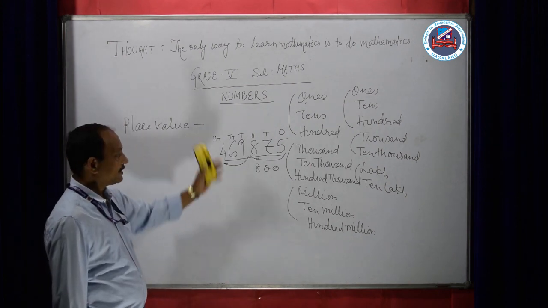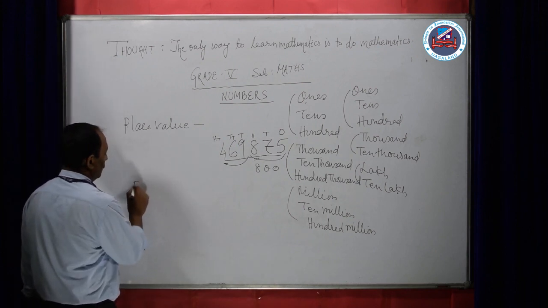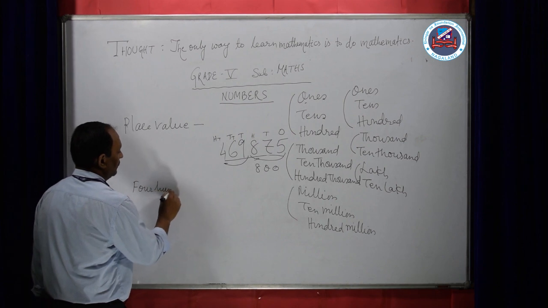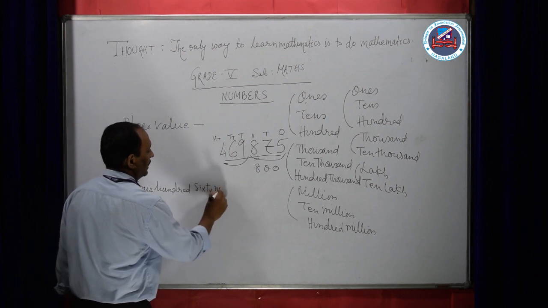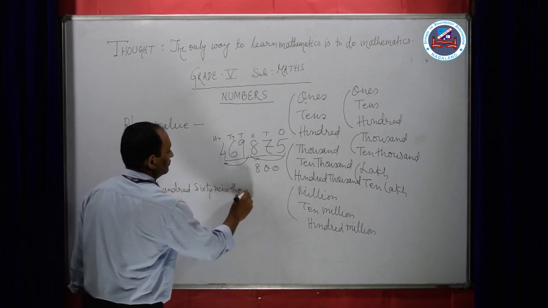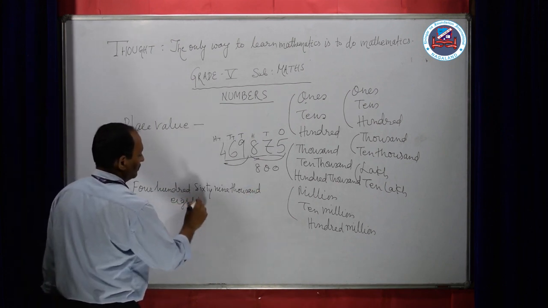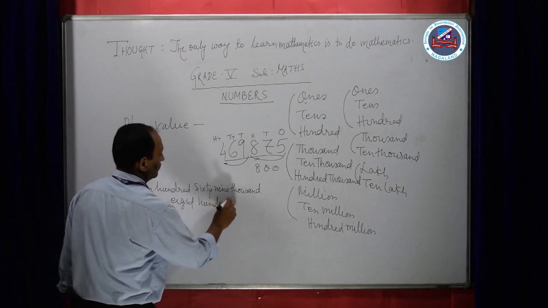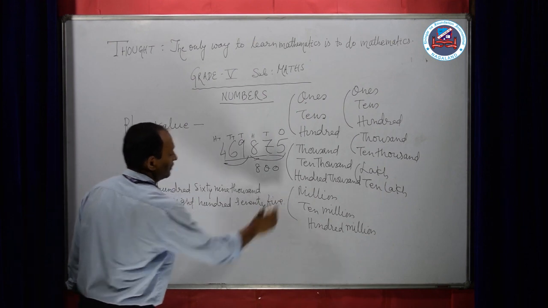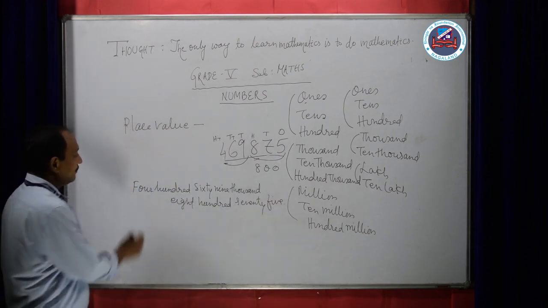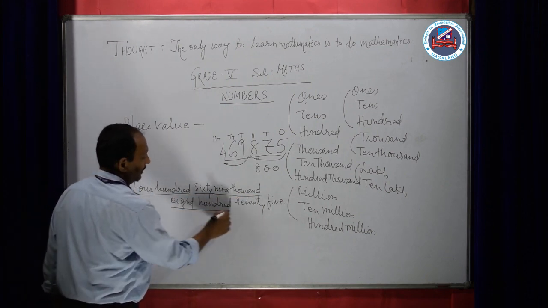Now, this number, let us write down in words: 469,000 875.